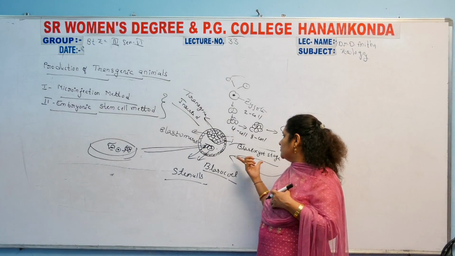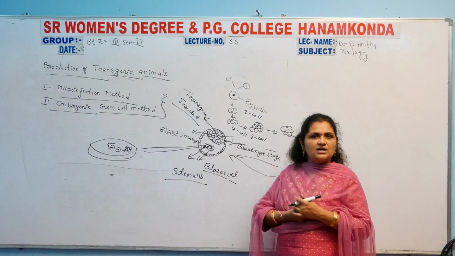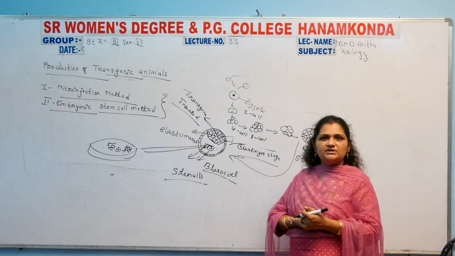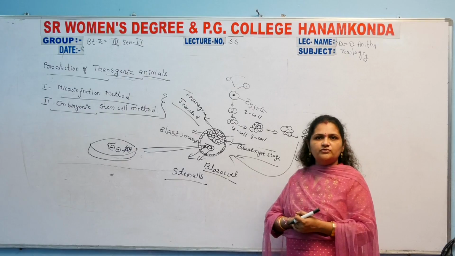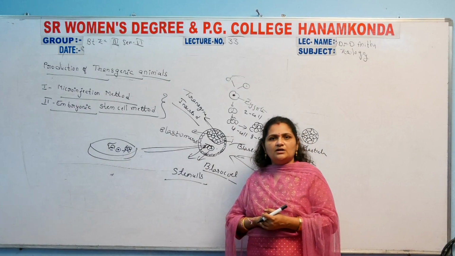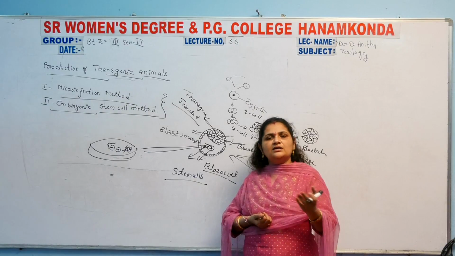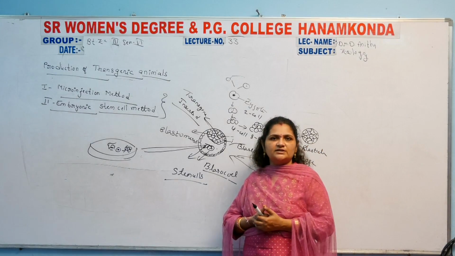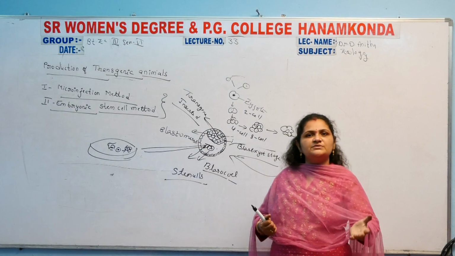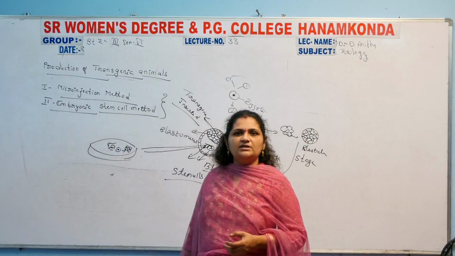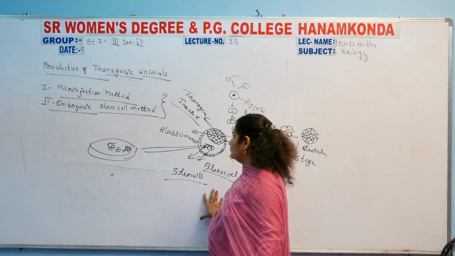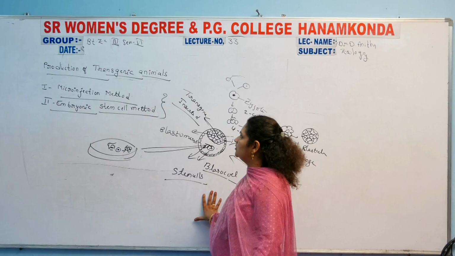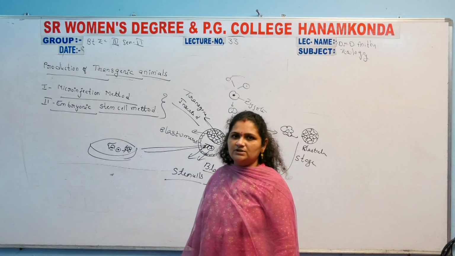Now the blastocyst stage contains stem cells. That's why the stem cells may form the wanted trait, for example milk productivity. The transgenic organism should then give more milk than the previous organism, its parents. Why? Because the gene for that character was developed in those organisms. We want to develop such characters in these organisms. That is the main importance. That's why it is considered the embryonic stem cell method. These two methods are included in the production of transgenic animals.